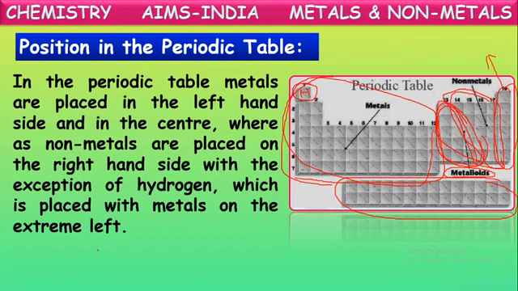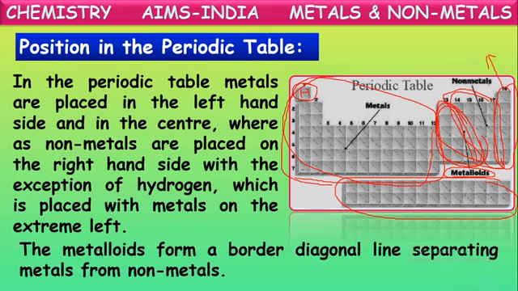In this way these elements are positioned in the periodic table. The metalloids form a border diagonal line separating metals and non-metals. Yes, as I told, in the middle of these metals and non-metals, metalloids are present.